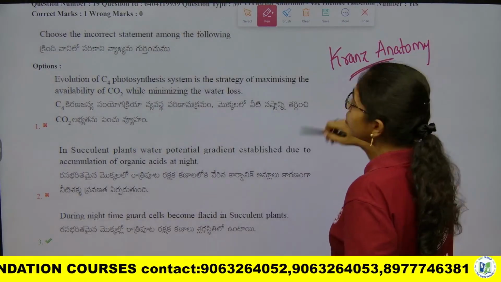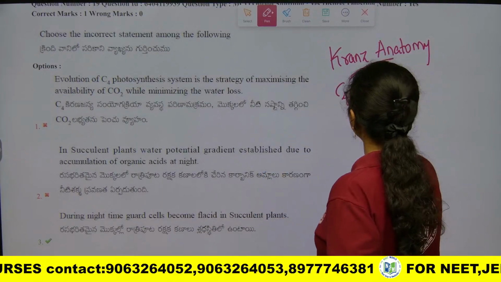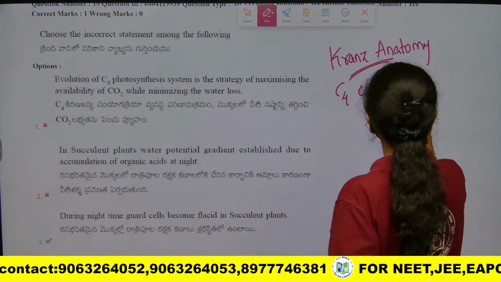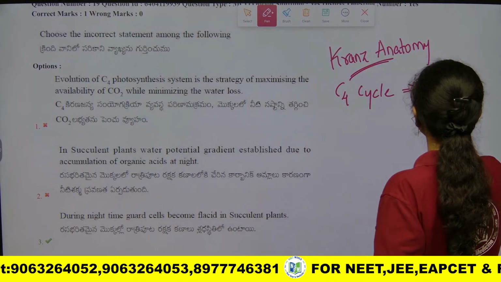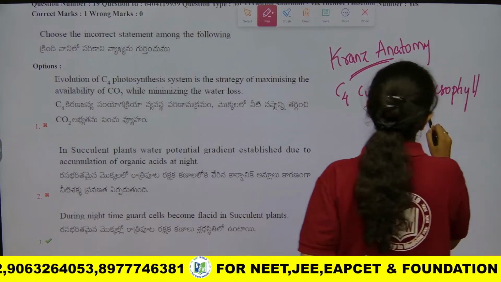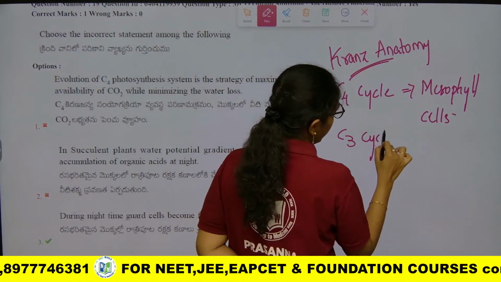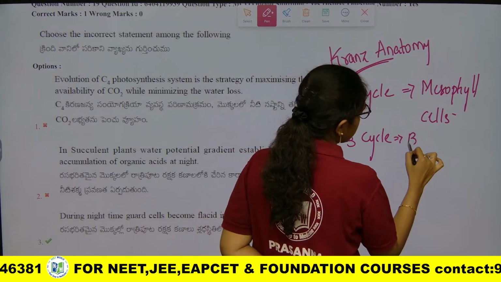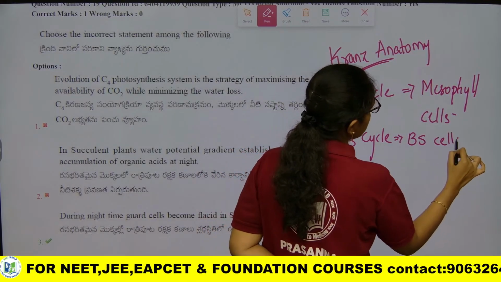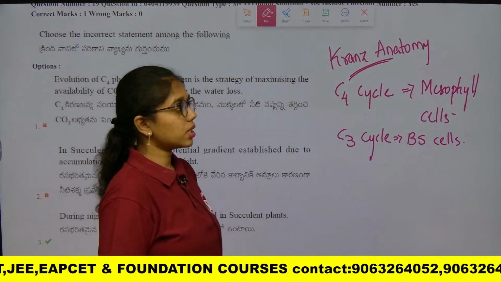And 2 cycles will participate in C4 plants: C4 cycle in leaf or mesophyll cells, and C3 cycle in bundle sheath cells.